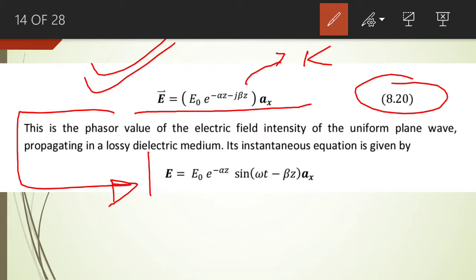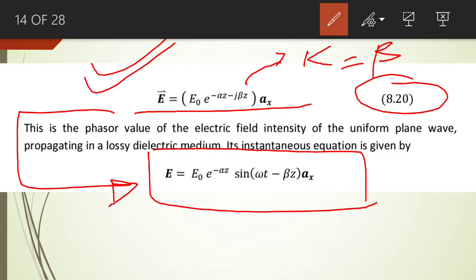The instantaneous value is equal to E naught into e raised to power minus alpha z into sine of omega t minus kz, replacing beta by k, multiplied by ax. So this is the instantaneous equation of the uniform plane wave, the light wave in a lossy dielectric medium.